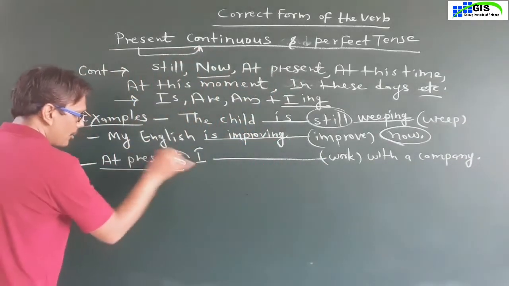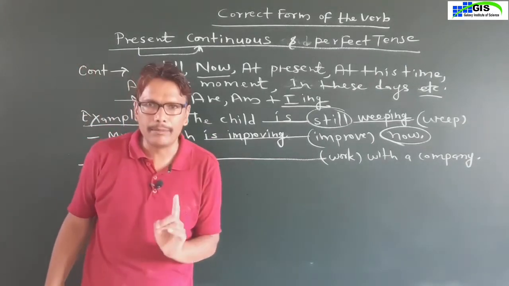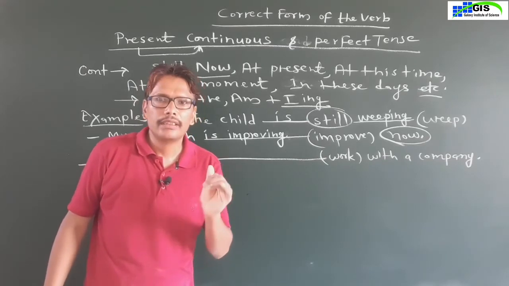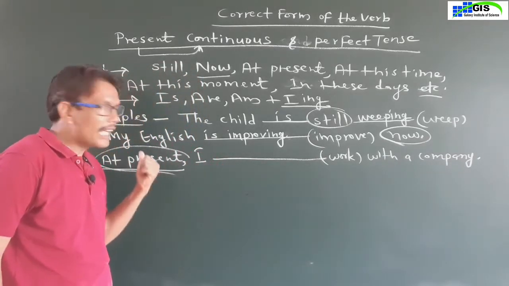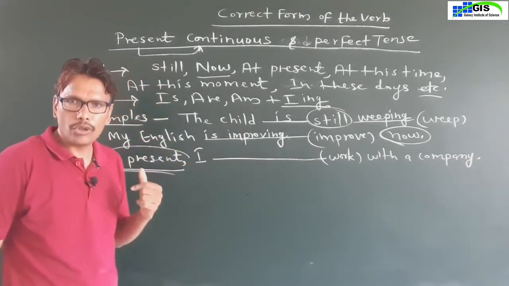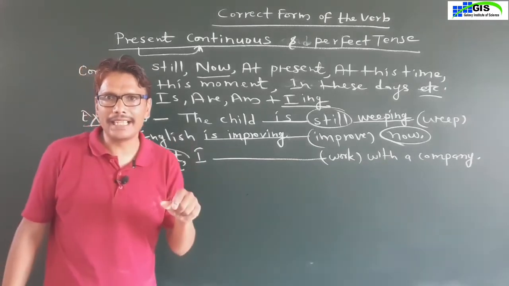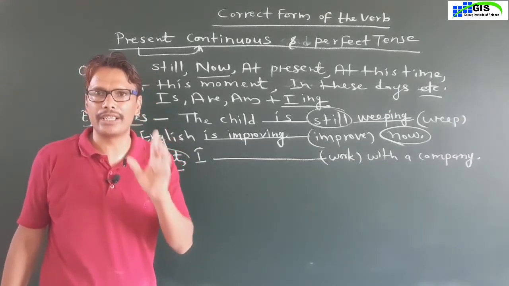In this sentence, at present is the adverb of time. So, mind it, my dear students, the adverb of time at present is always used in present continuous tense. So, we will fill in the blanks the helping verbs and the main verbs of present continuous tense.